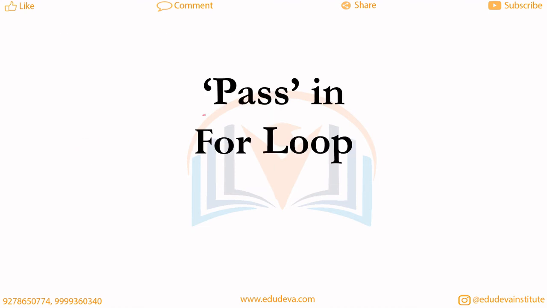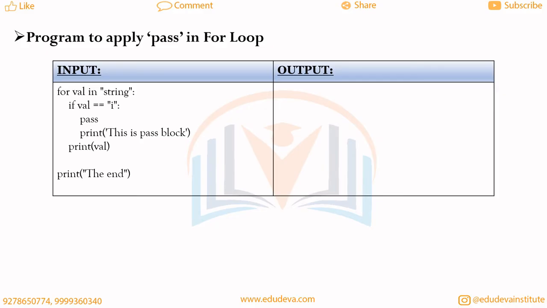Let's see the concept of pass under the for loop. The syntax of pass under the for loop is the same, which is pass, and everything should be in lowercase characters. In this program, we will see how we can apply pass in the for loop. So let's see what is pass. When the pass statement is used under the for loop, it means that pass is a null statement, and the compiler cannot ignore the pass statement, but nothing will happen at the pass statement.